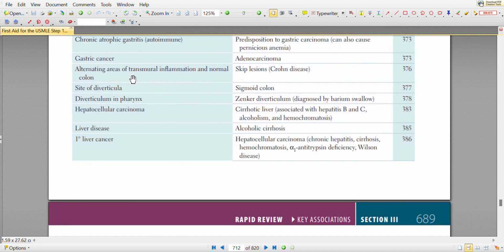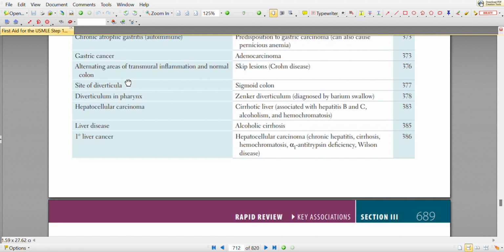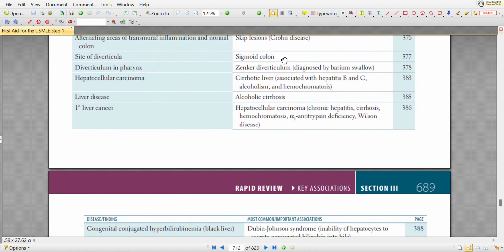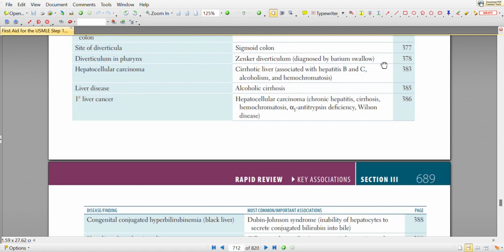Alternating areas of transmural inflammation and normal colon, skip lesion, or Crohn's disease. Site of diverticula is most common in the sigmoid colon. Diverticulum in the pharynx is most commonly Zenker diverticulum, diagnosed by barium swallow.